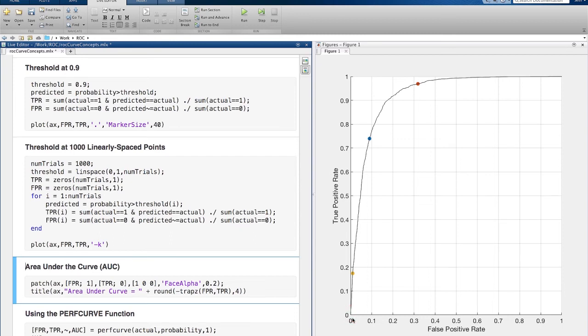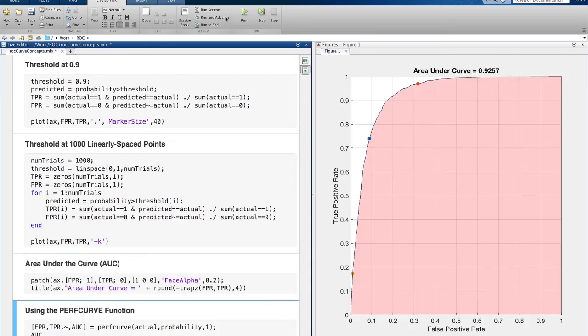In our case, everything is classified as normal. And there will always be a point at 1, 1, where everything is classified as abnormal. The area under the curve is a metric for how good our classifier is. A perfect classifier would have an AUC of 1. In this example, the AUC is 0.926.